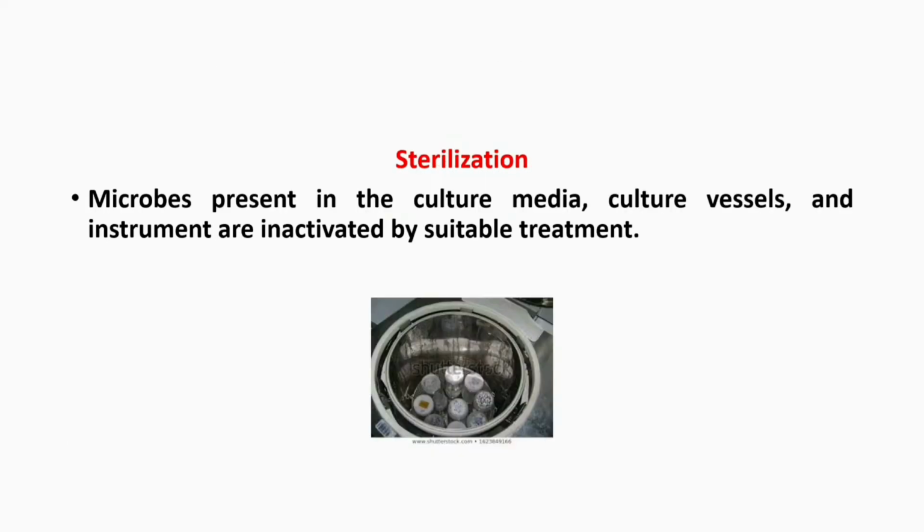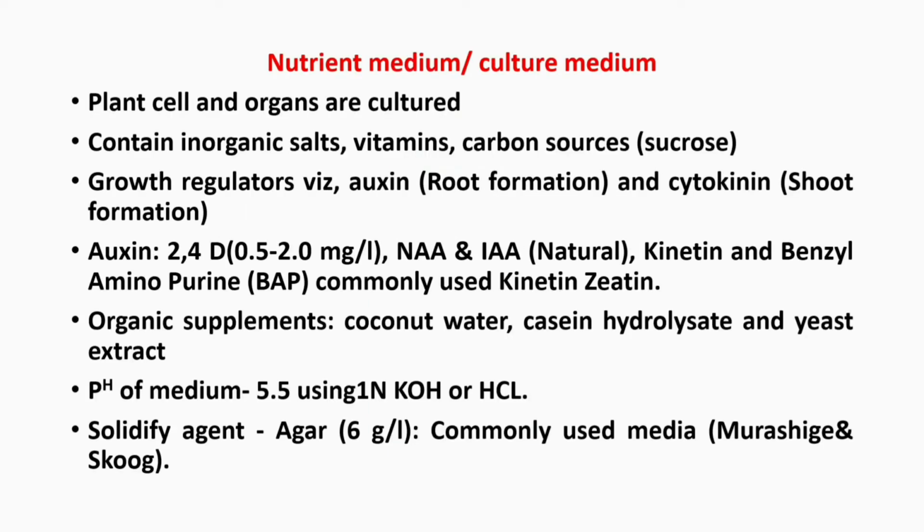We have to do sterilization to inactivate the microbes present in the culture media, culture vessels and instruments. After sterilization, plant cells and organs are cultured in nutrient medium. This nutrient medium contains inorganic salts, vitamins and sucrose as a carbon source, and it also needs some growth regulators: auxin for root formation, and cytokinin for shoot formation.